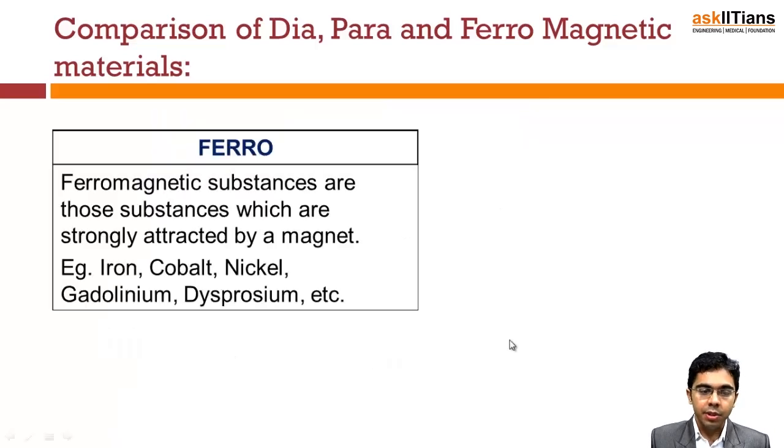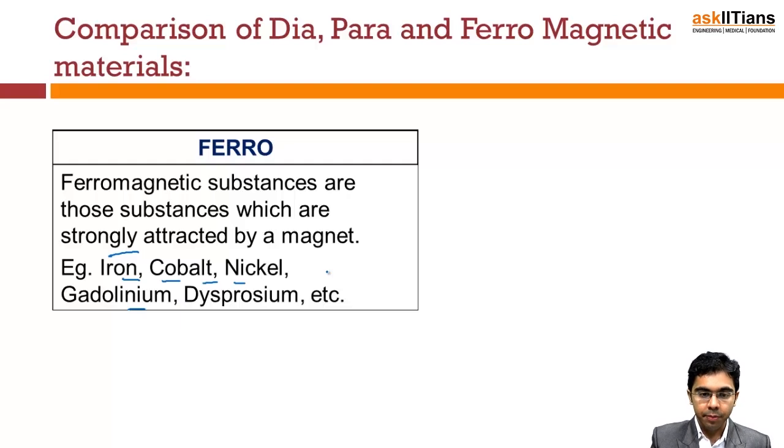Ferromagnetic materials are the substances which are strongly attracted, not feebly. So we have seen that paramagnetic substances are feebly attracted, while here it is strongly attracted. Iron, cobalt, nickel, gadolinium: these are the different ferromagnetic materials.